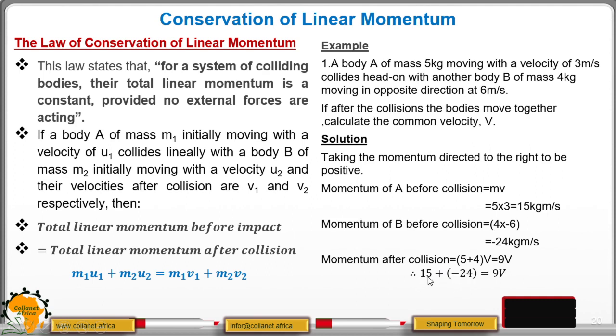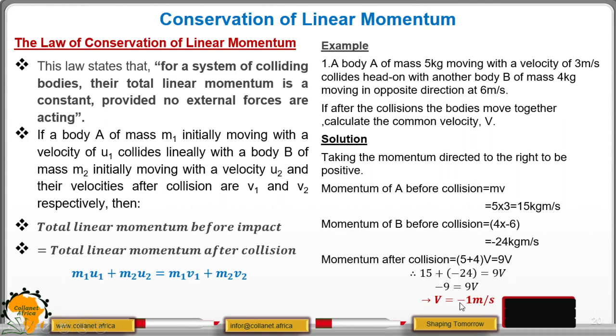So the momentum before and after must be equal. So we add the momentum before: that is the momentum for A, which is 15, plus the momentum for B, which is minus 24. When you add, you get negative 9, and this equals 9v. So by dividing by 9, you get that the final or common velocity will be negative 1 meter per second.